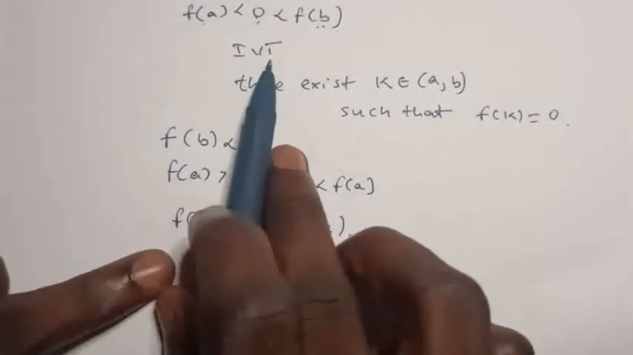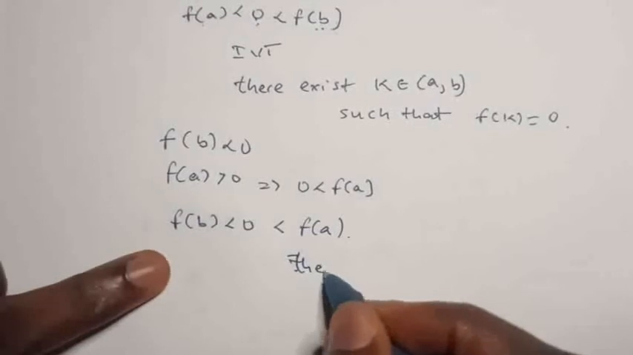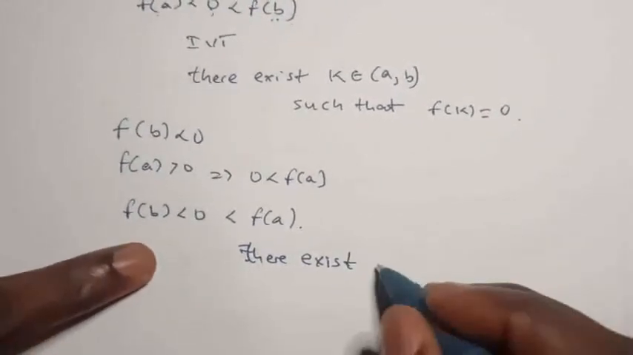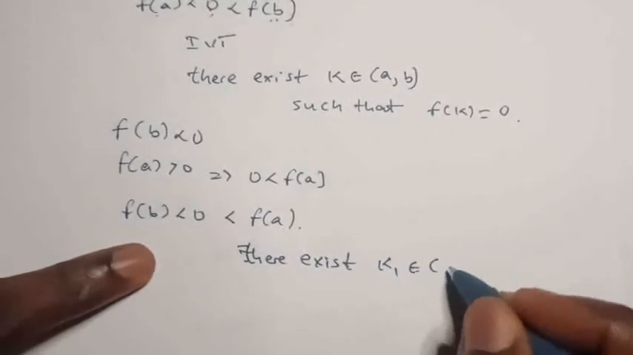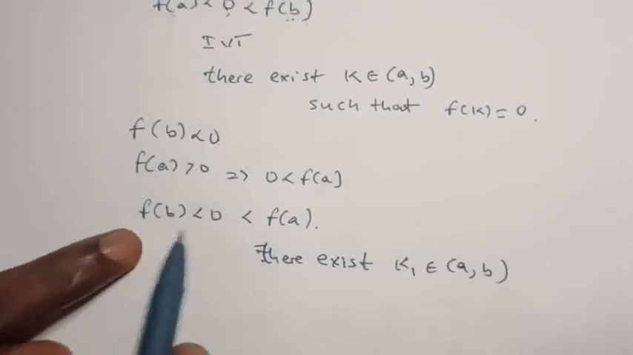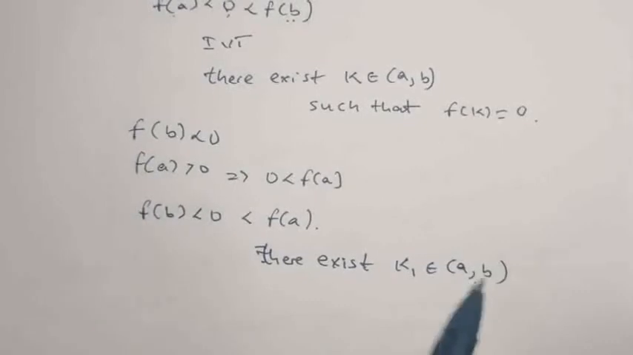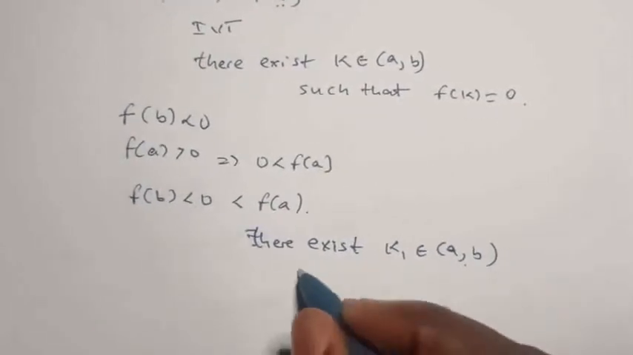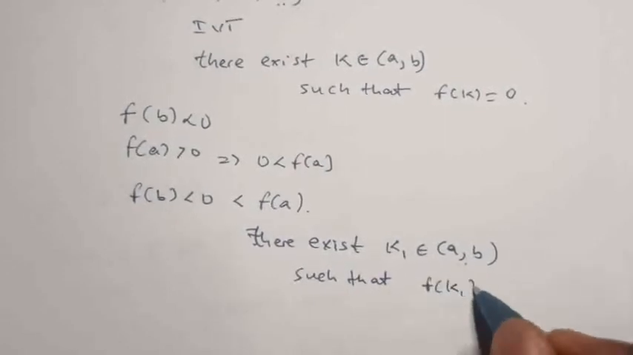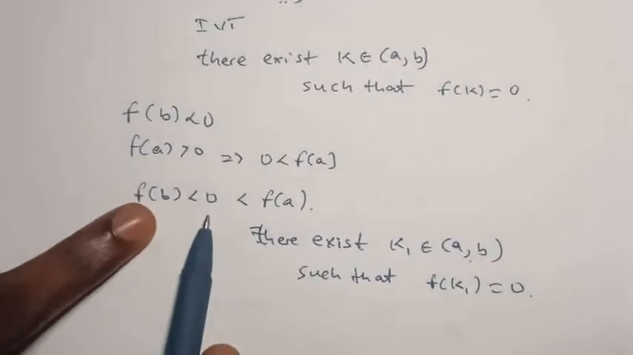By the intermediate value theorem, there exists as well, let's say this time around we are using a k1 that belongs to what? That belongs to (a, b). Now it does not matter, because a is less than b, that is why it has to be between a and b, a first then b later, such that f of k1 is equal to what? 0. So we also use the intermediate value theorem here.